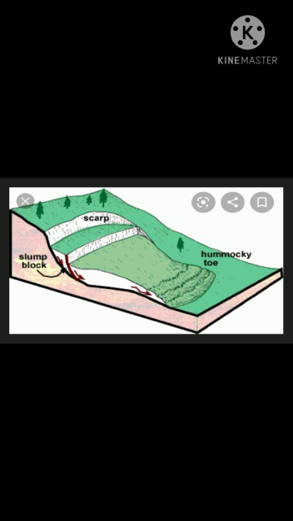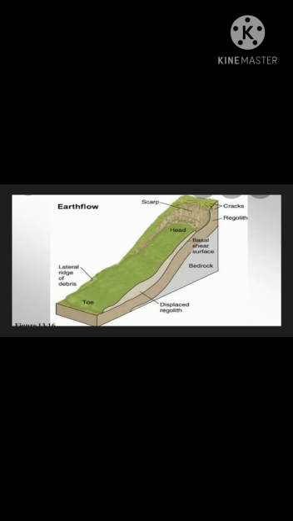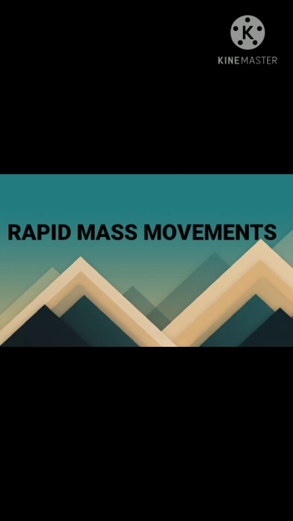Mass movements occur in two ways. It is rapid on steeper slopes while it is slower on gentle slopes. Rapid mass movements: rock falls, landslides, and land subsidence occur rapidly. Their effects are very destructive. The probability of these events is more in the regions having humid climates and steeper slopes.